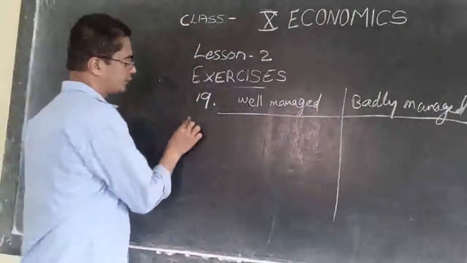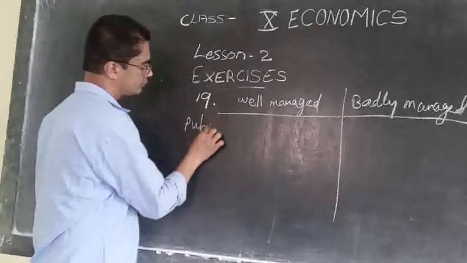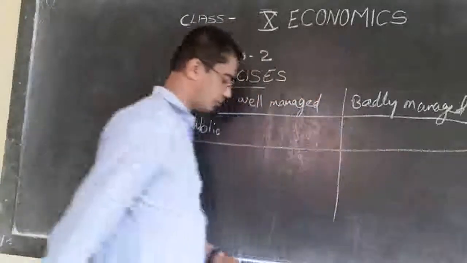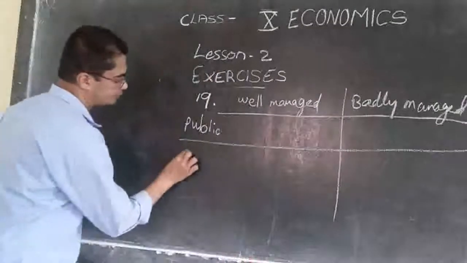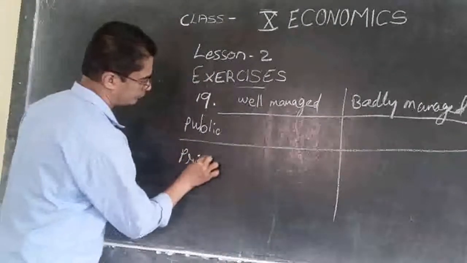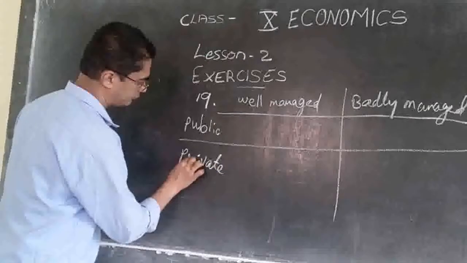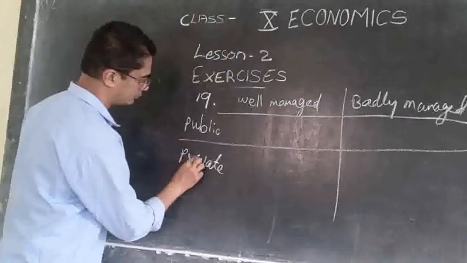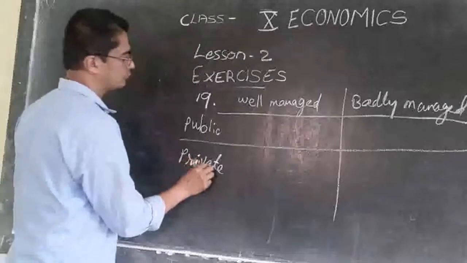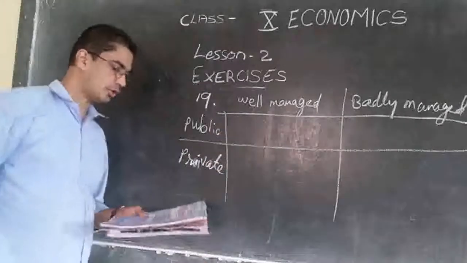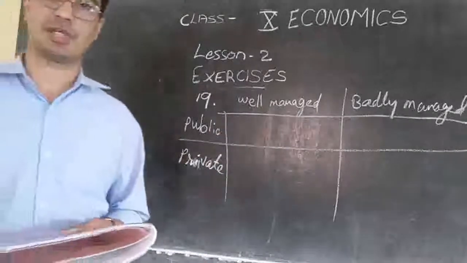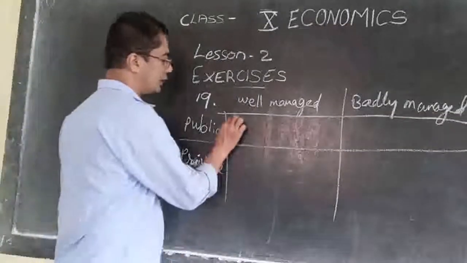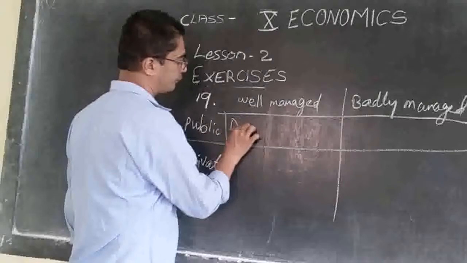So public sector, private sector. So public sector we can say which is well managed. Example for well managed is Delhi Metro Railway.